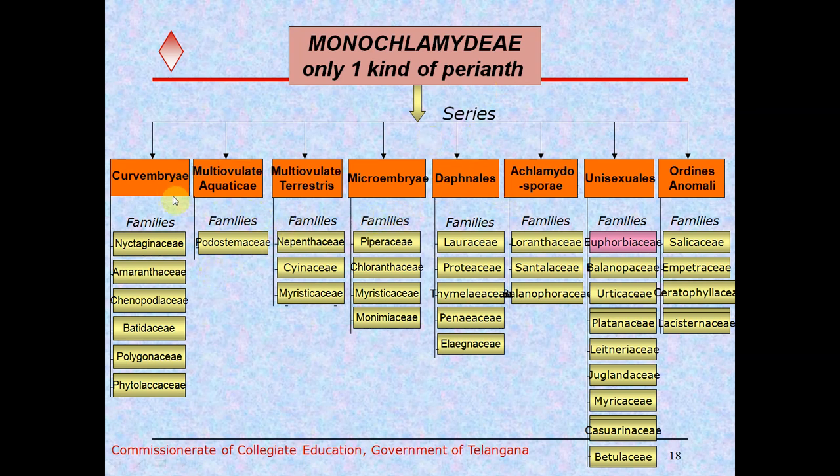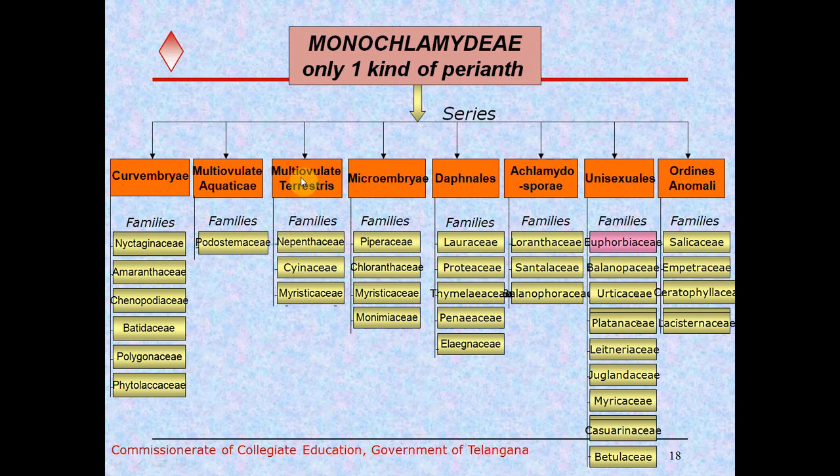So the first one is Curvembryae. It consists of the 6 families: Nyctaginaceae, Amaranthaceae, Chenopodiaceae, Batidaceae, Polygonaceae and Phytolaccaceae. And later it is also covered under Centrospermae. And multi-ovulate aquaticae series is divided into a single family, that is Podostemaceae.